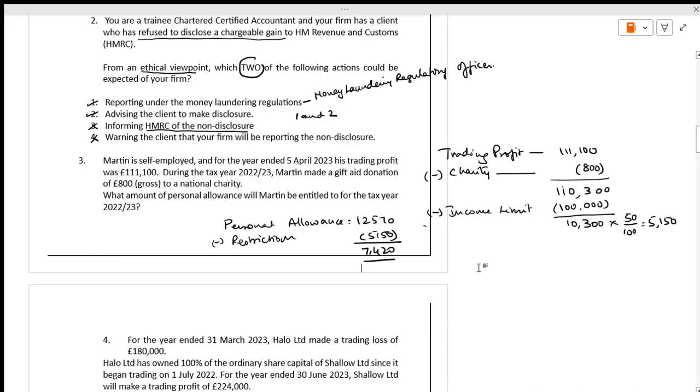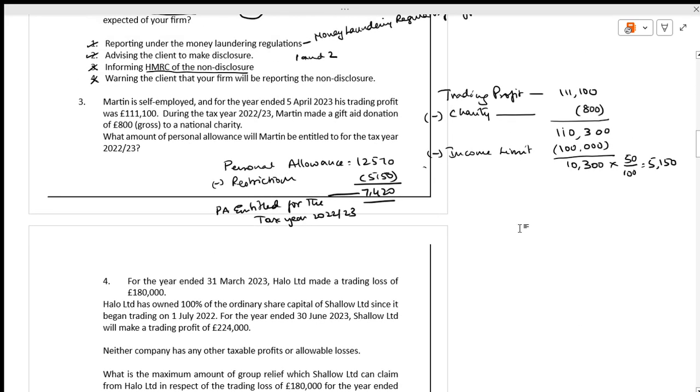That is what the person is entitled to. For your understanding, write: personal allowance entitled for the tax year 2022-23.